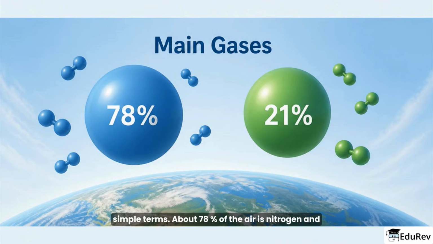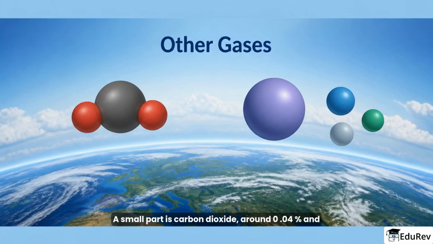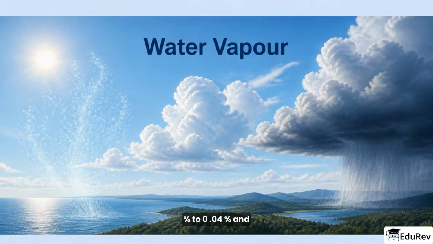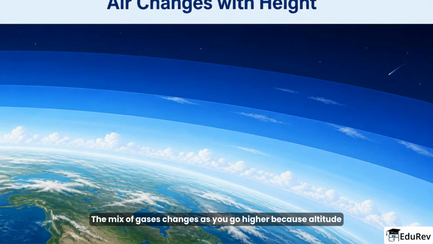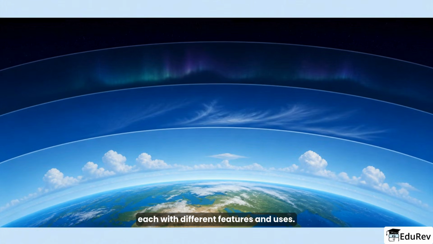About 78% of the air is nitrogen and about 21% is oxygen. These are the main gases. A small part is carbon dioxide, around 0.04%, and almost 1% is argon, with tiny amounts of other gases. Water vapor can change a lot from about 0.1 to 0.4%, and it is very important for clouds and rain. The mix of gases changes as you go higher, because altitude means height above sea level. The atmosphere is also arranged in layers, each with different features and uses.